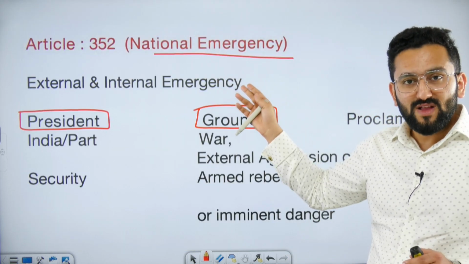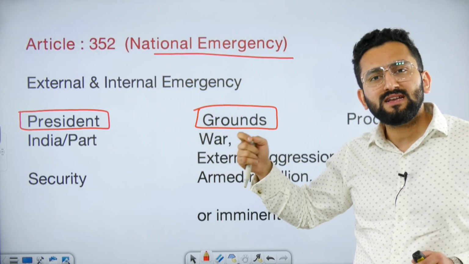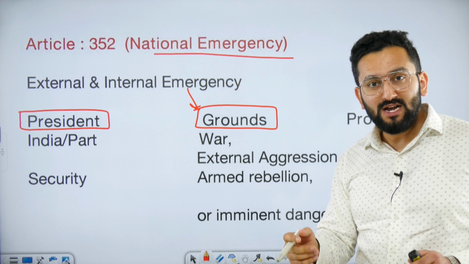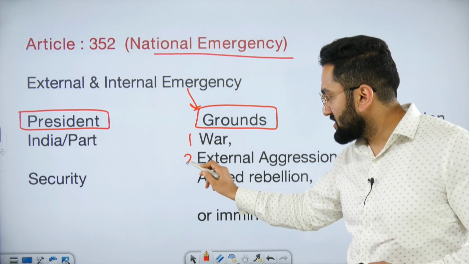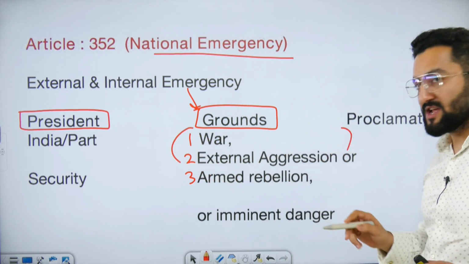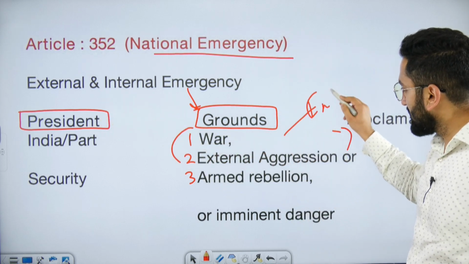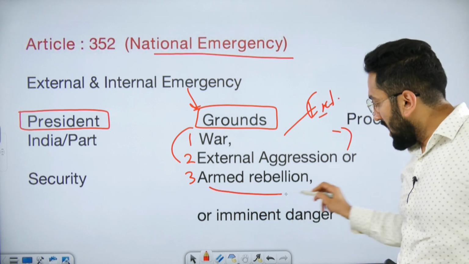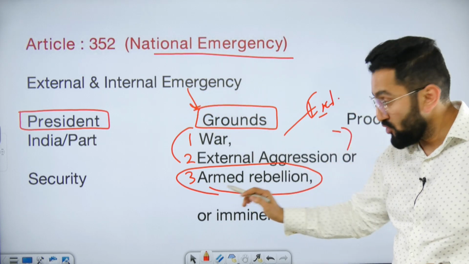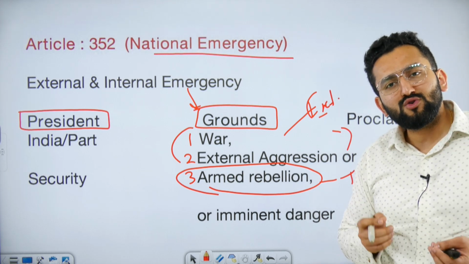National emergency can further be divided into two parts, external emergency and internal emergency, and this division is based on the ground, meaning the basis on which national emergency is imposed. So there are three grounds: war, external aggression, armed rebellion. If the first two are the grounds for imposition of national emergency, then we call it external emergency. And if the third is the reason, armed rebellion, meaning from inside conditions are such that national emergency needs to be imposed, then we call it internal emergency. Quite clear?